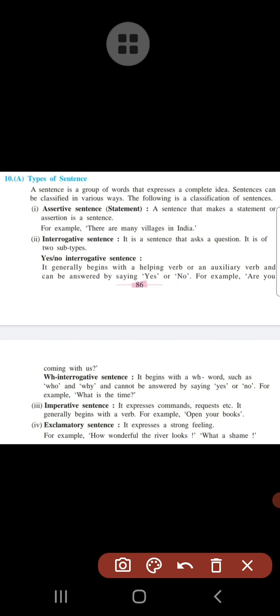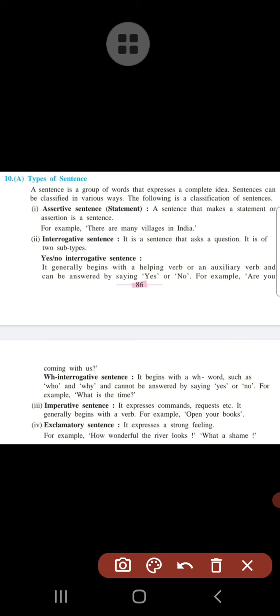The example is being given here. So here you can see: Are you coming with us? Yes. Look at this, this question is beginning with the helping verb or auxiliary, here you can see "are", and it is one question, but the expected answer may be yes or no, and therefore it is also known as a yes-no type of question.